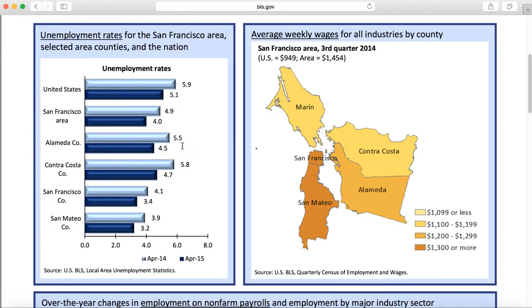Alameda County, 5.5 down to 4.5, Contra Costa County 5.8 down to 4.7. It is missing Sonoma County. However, in all the different areas we're able to see that unemployment has definitely been reduced across the board since last year.